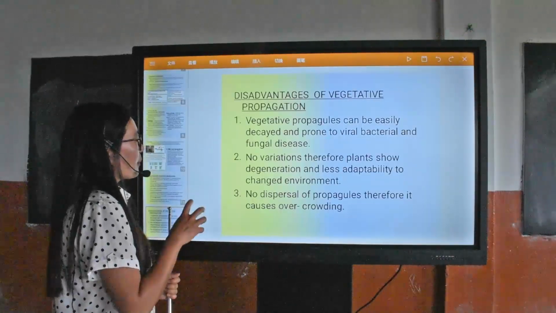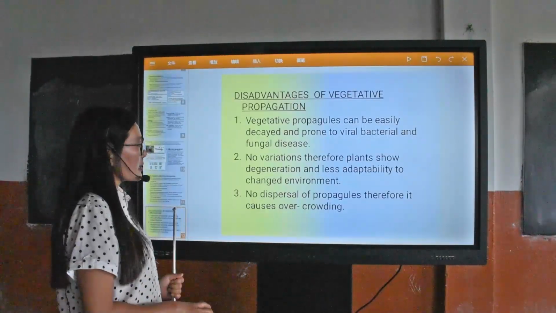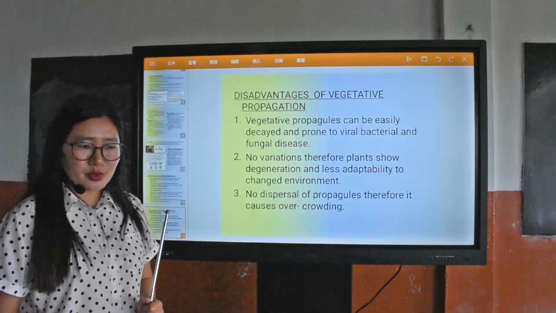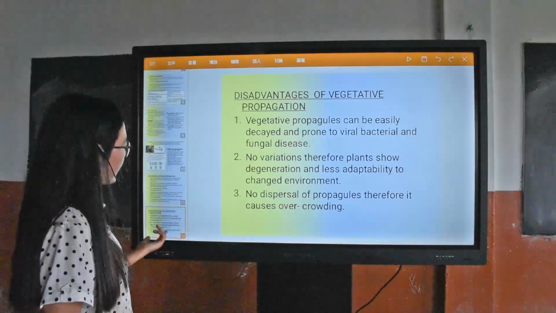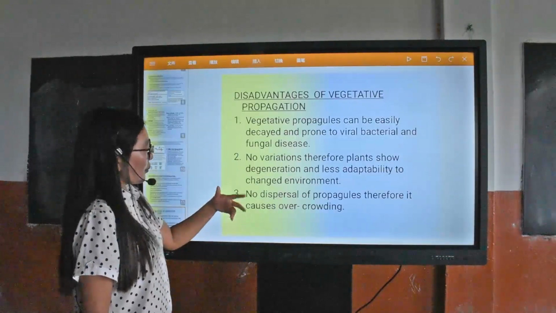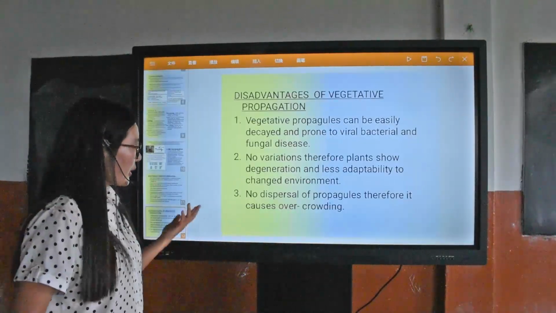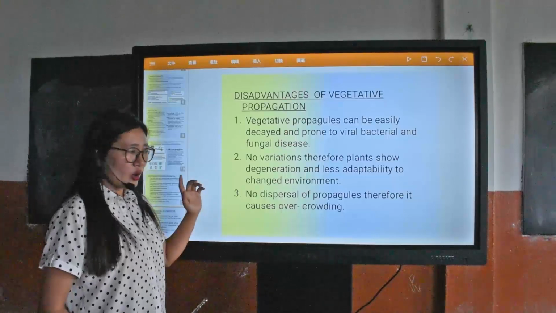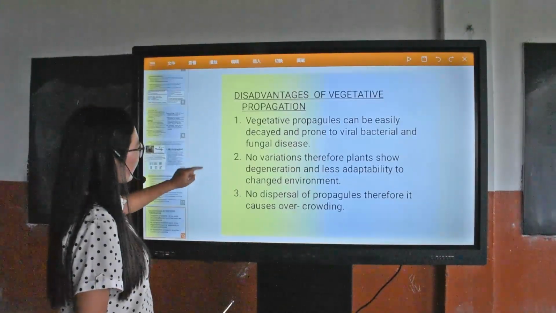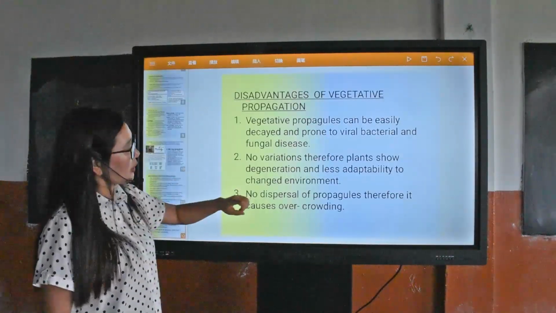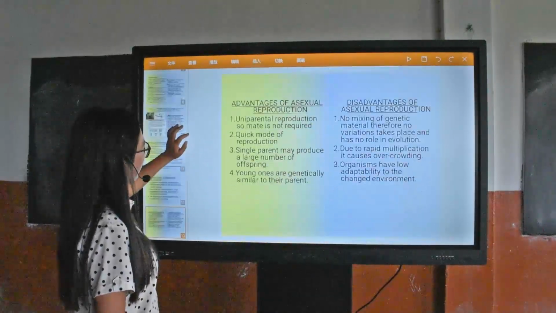That's why the plants show degeneration and are less adaptable to a changed environment. These propagules do not disperse by nature, therefore they cause overcrowding. So these are some disadvantages of vegetative propagation.